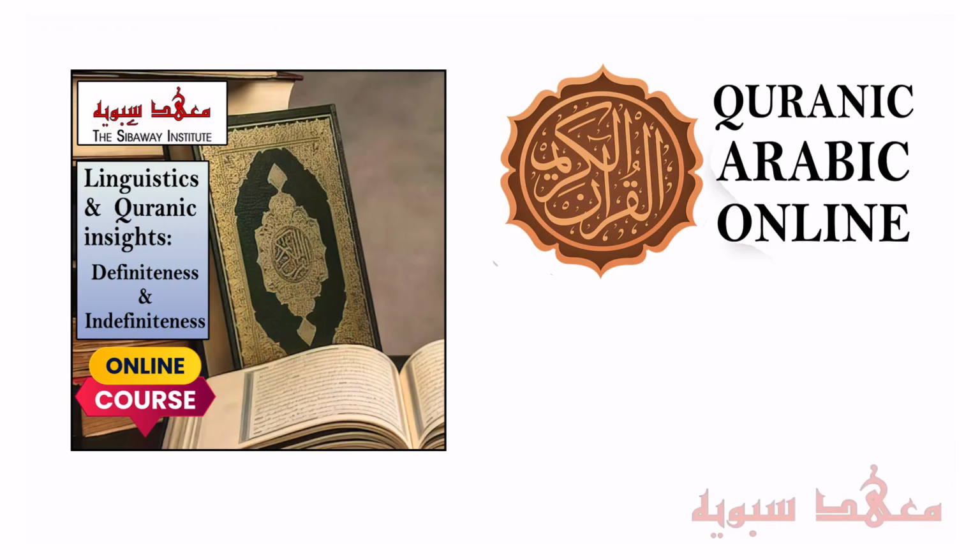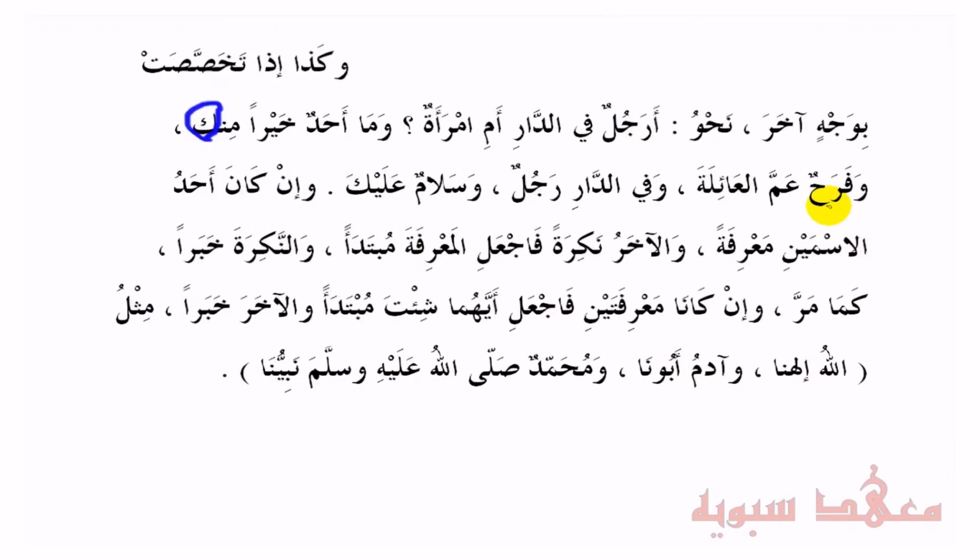So when I speak about indefiniteness with respect to Balagha, I touch on this in great detail, where indefiniteness actually, in some cases, is used for a ta'zeem, greatness. So here, the indefiniteness has another meaning, another benefit. So it means great. So you could think of this as farhun azimun ammal a'ilata.